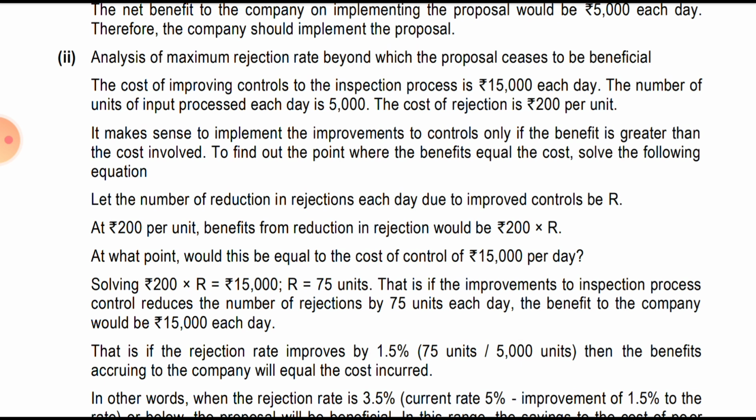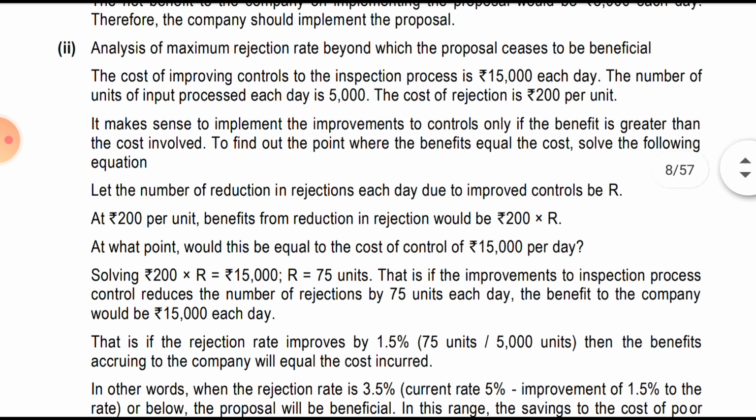The cost of improving the control of the inspection process is 15,000 each day. The number of units processed each day is 5,000. So the cost of inspection which we are incurring is 15,000, and the number of units processed is 5,000. The cost of rejection is 200 rupees. This is the basic data which they have given in the question itself.